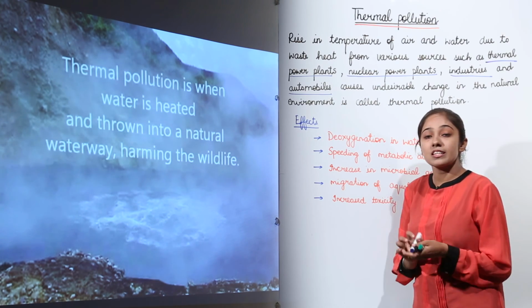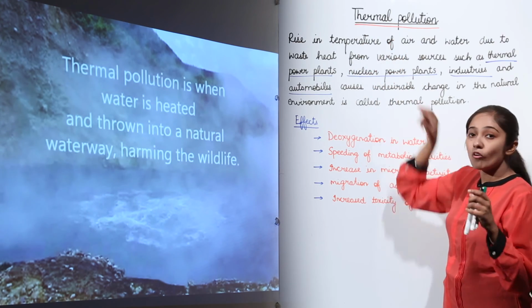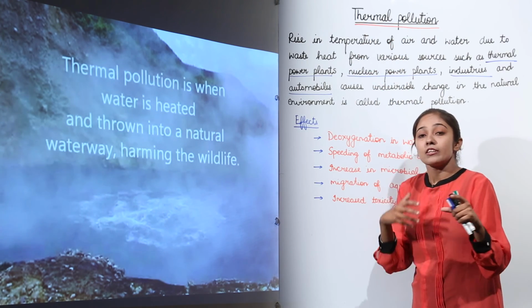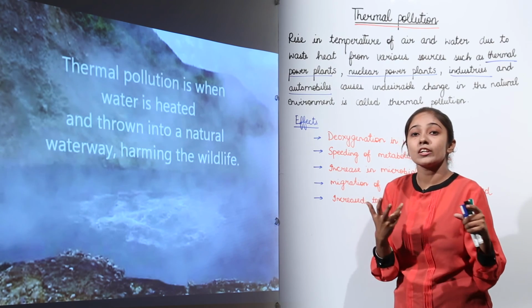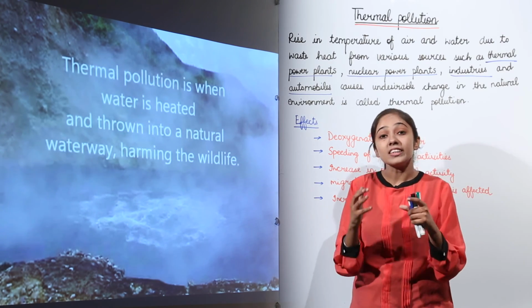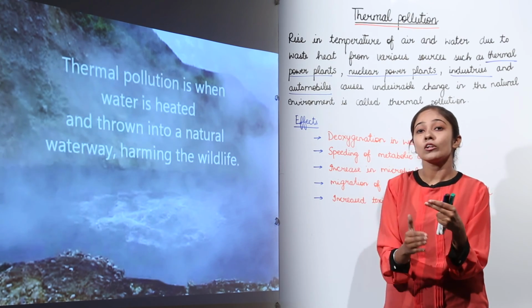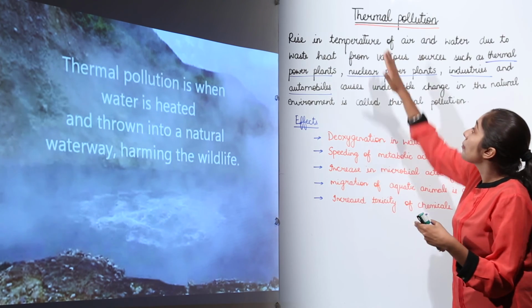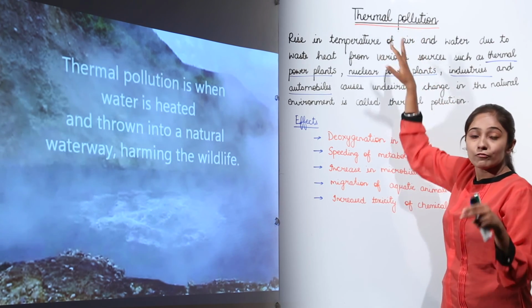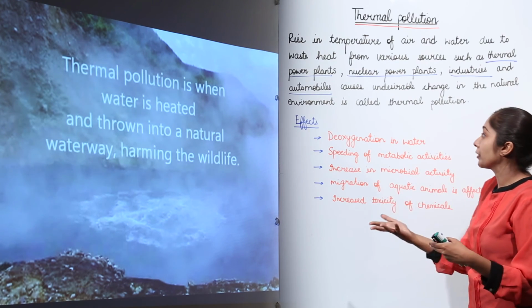Now what happens, since the temperature rise is there, in case of water? The industries use some processes in which they discharge hot water into the water bodies. When the temperature of the water body rises because of the addition of that hot water, thermal pollution is there, which is going to spoil the water body, which is going to pollute the water body.